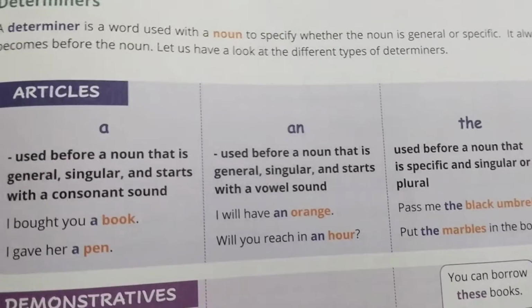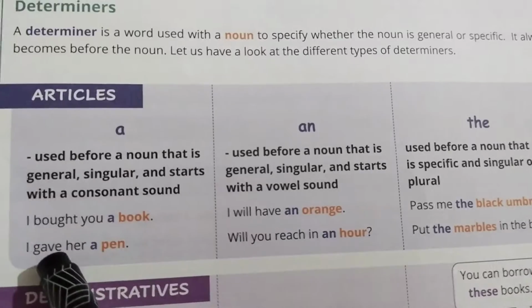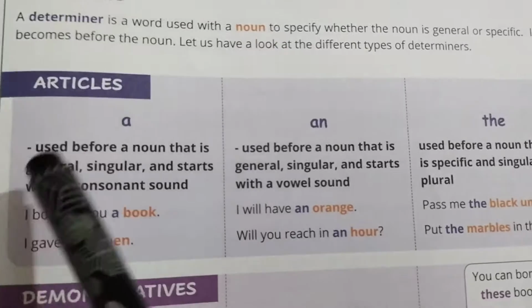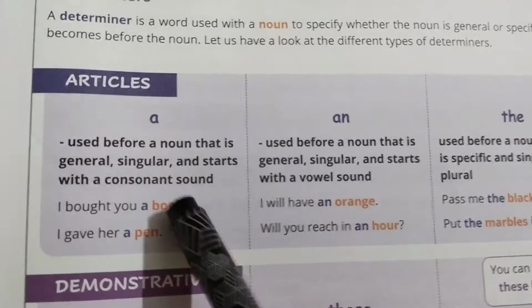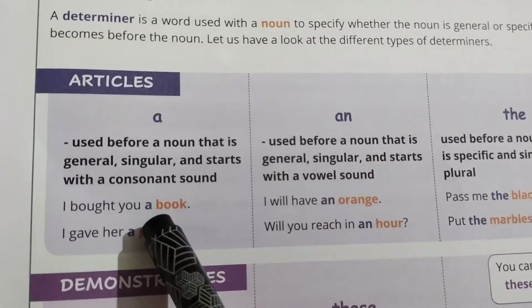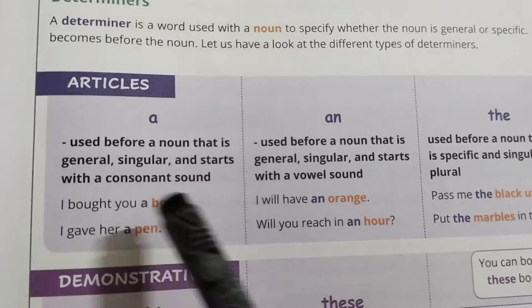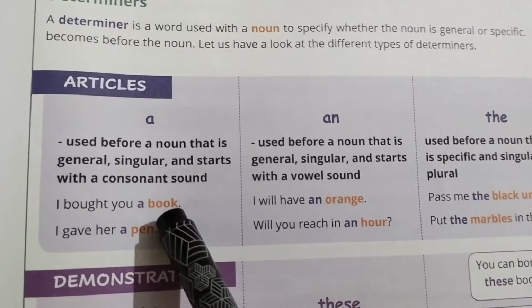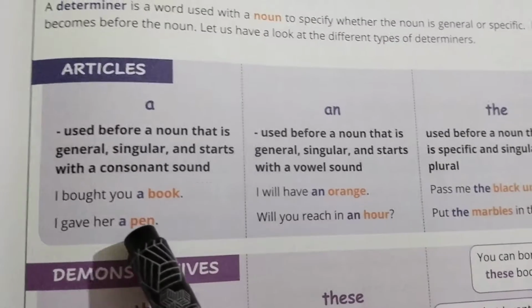First, we all know that before a consonant we use a. It is used before a noun that is general or singular and starts with a consonant sound. I bought you a book. I gave her a pen. Here you can see the a comes before a noun that starts with a consonant sound, b and p, isn't it?